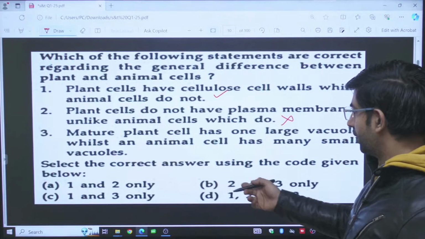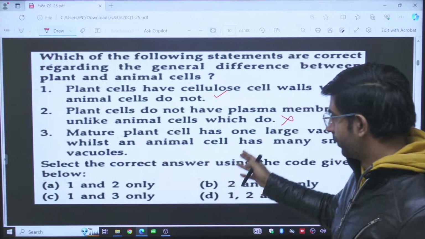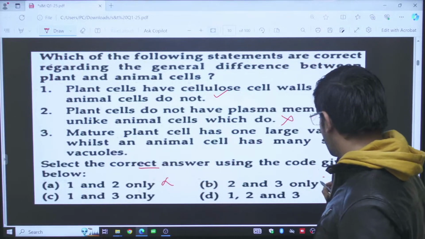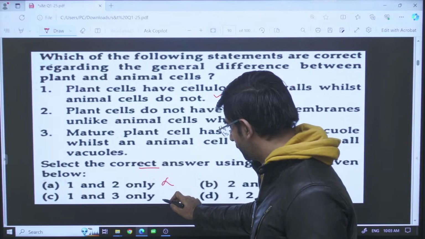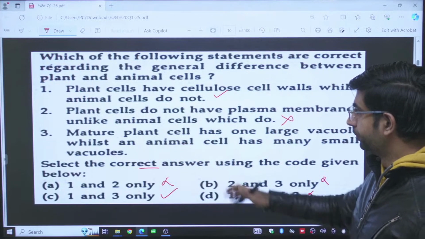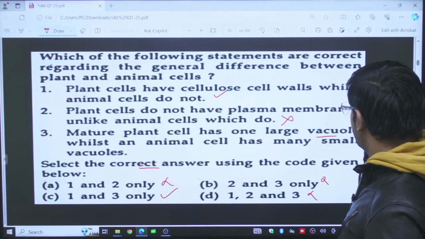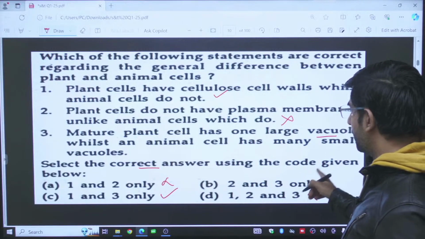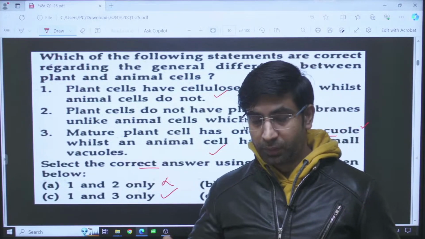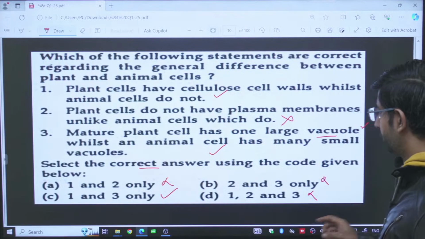If you want to go for the answer, even if you have studied only two statements, you can solve this question. How? Because the second is wrong, and it is saying correct. Second here also, second here also. Right answer will be C only. But let us discuss the third statement. Mature plant cell has one large vacuole. This half part is right. While an animal cell has many small vacuoles, this is also right. So ultimately the answer will be C. But you can see that even if you are not reading the complete question, still you are getting the right answer. So be attentive in the exam.